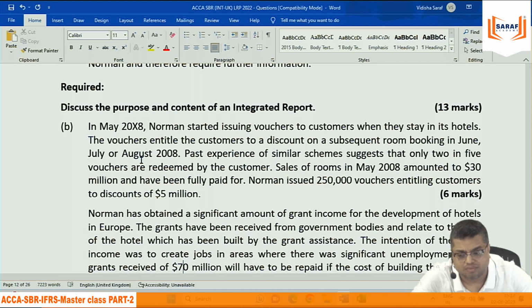Whatever money for the voucher is received from a customer, that will be bifurcated between the standalone selling prices of these two things. For the room, once it is enjoyed, straight away income. But for the voucher, when the service is enjoyed by the customer, or when the validity period of the voucher is over, then that portion of income will be recorded.